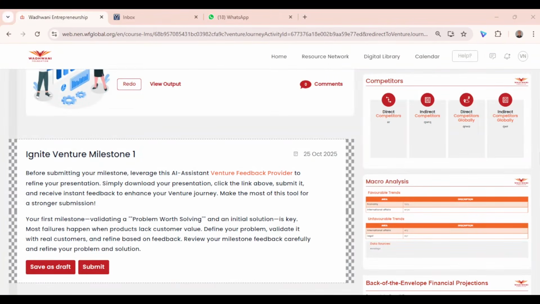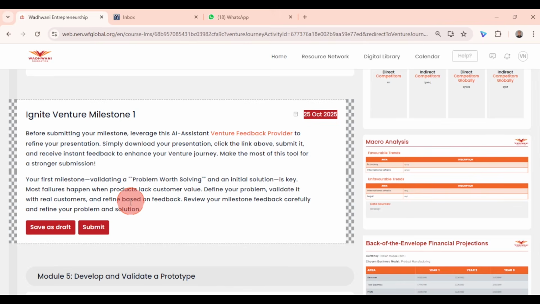Now it's time for you to submit your milestone 1. If you have completed all the activities till activity 4.4, you'll see this option becoming active here, save as draft and submit. If you don't see this active, the possibility is that you have crossed the deadline time and that's why it's not active. So you'll have to talk to your respective faculty members regarding this then.